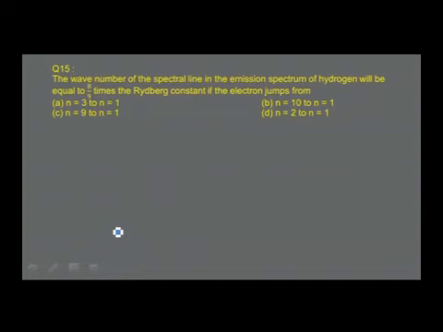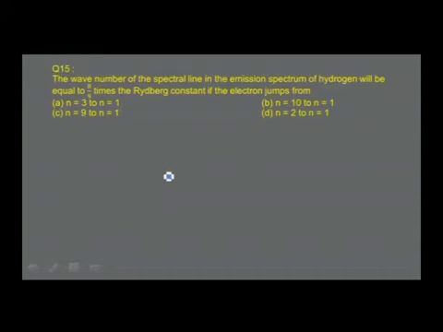The question is like this. The wave number of the spectral lines in the emission spectrum of hydrogen will be equal to 8 by 9 times the Rydberg constant if the electron jumps from: option A, n is equal to 3 to n is equal to 1; option B, n is equal to 10 to n is equal to 1; option C, n is equal to 9 to n is equal to 1; option D, n is equal to 2 to n is equal to 1.